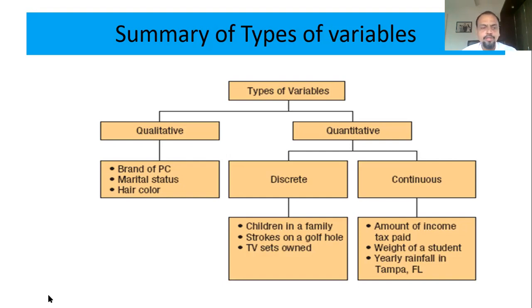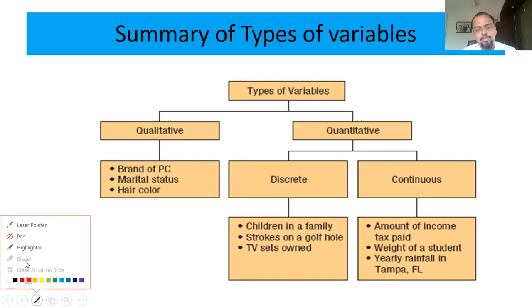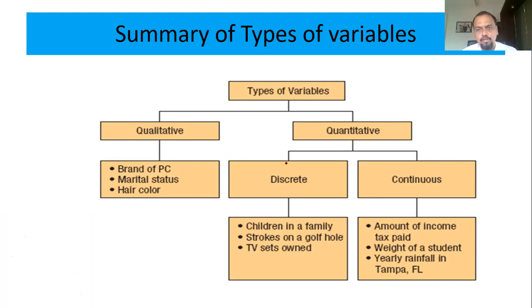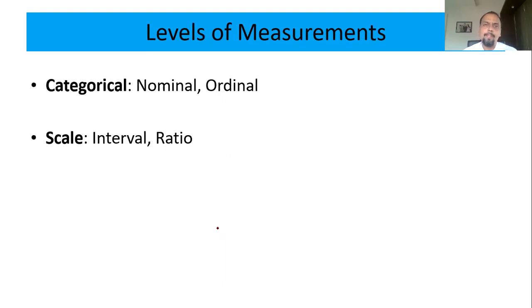In quantitative data, you can have a discrete variable or a continuous variable. Discrete means number of children in a family, the number of strokes to hit the goal, TV sets owned, number of family members in a particular area. Continuous means amount of income, tax paid, weight of the students, yearly rainfall, and so on. All this will be considered as a continuous variable.